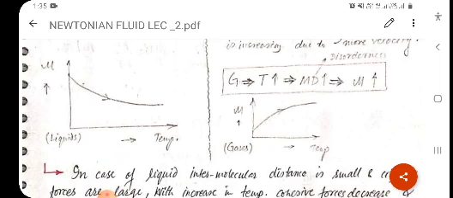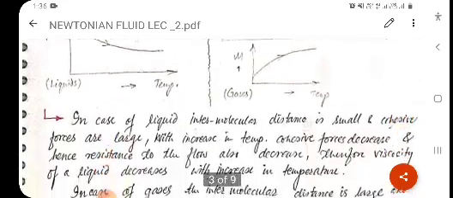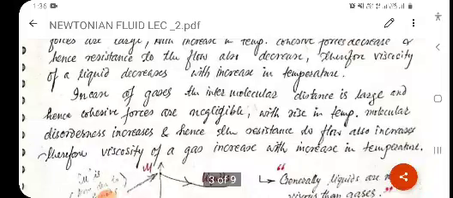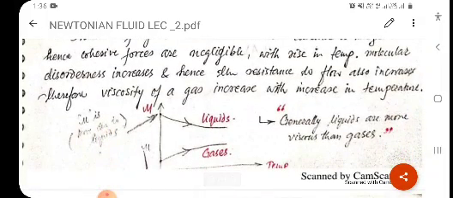So initially liquid has more viscosity and gases have less viscosity. It is clear from the graph. So this is the definition which I have already explained, so no need to read about it. Okay, this is the final graph, which is in red color. For liquid, viscosity decreases with increase in temperature, and for gases, viscosity increases with increase in temperature.